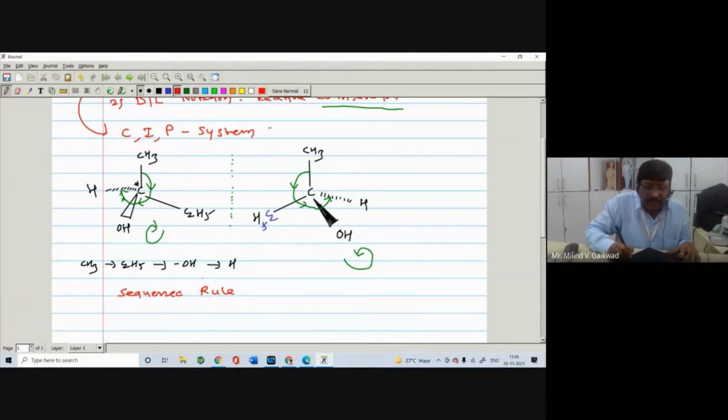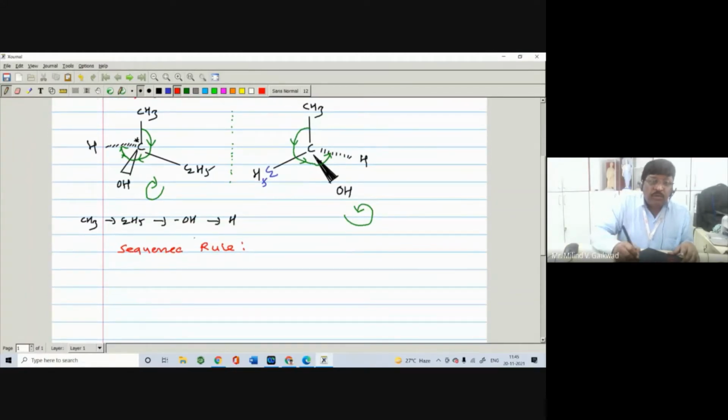Now it depends upon the sequence rule. So what are the sequence rules, right? Firstly we should know the sequence rule. Very simple. Number one, the sequence rule depends upon the atomic number. Atomic number, very important point. The atomic number, you know, it is given by the symbol.